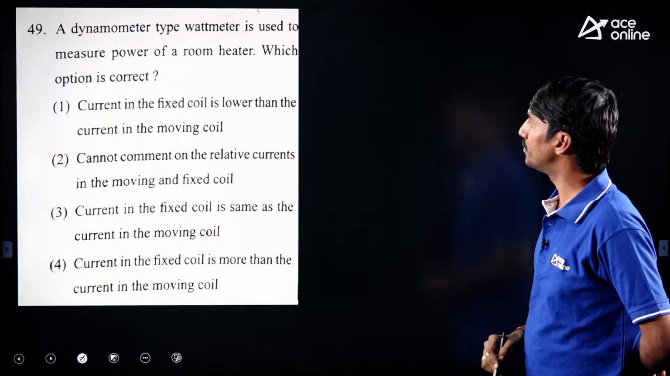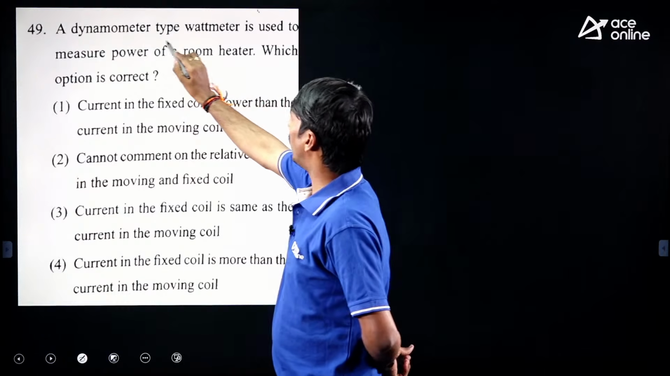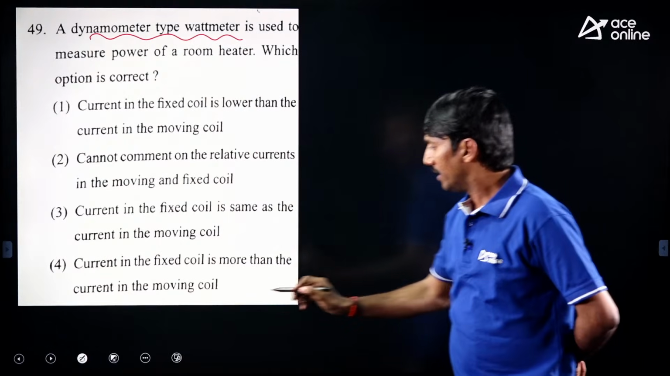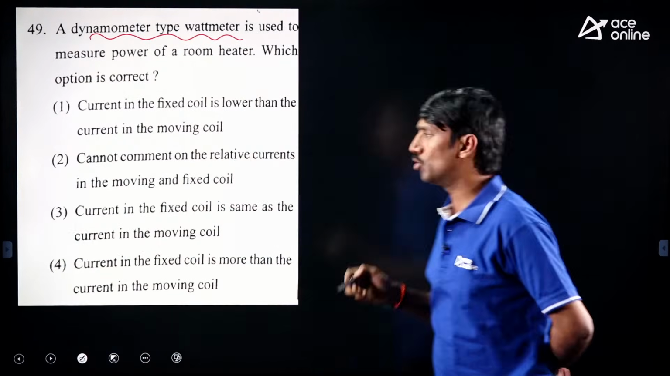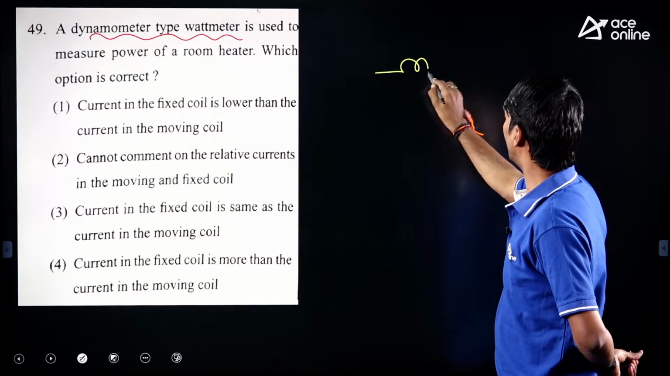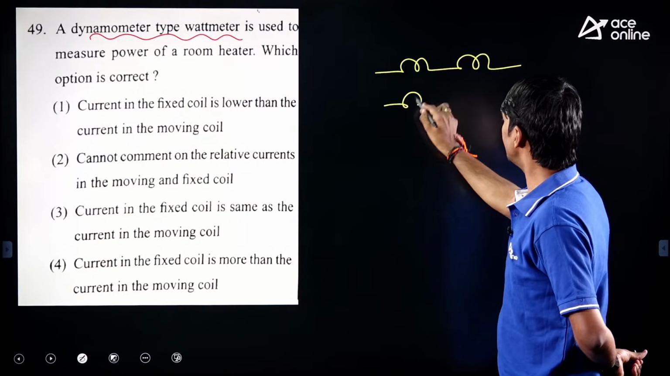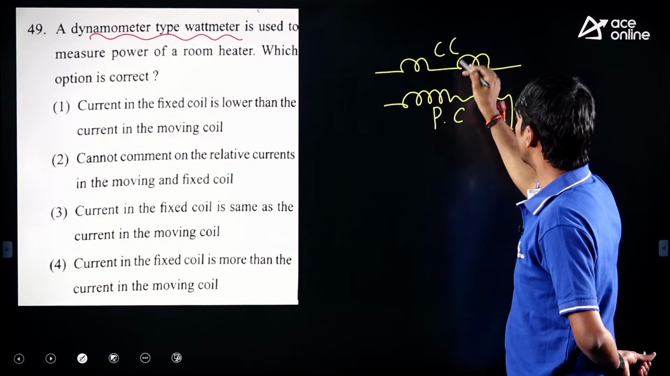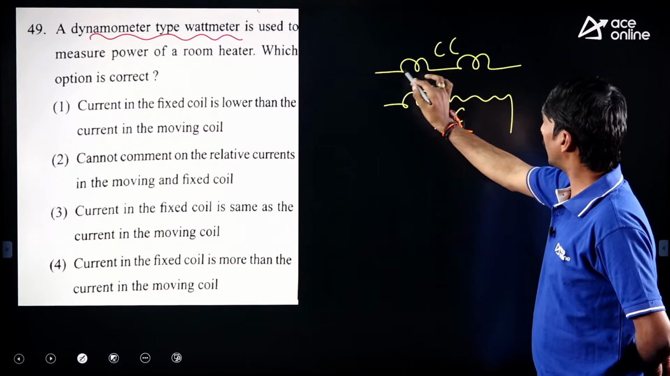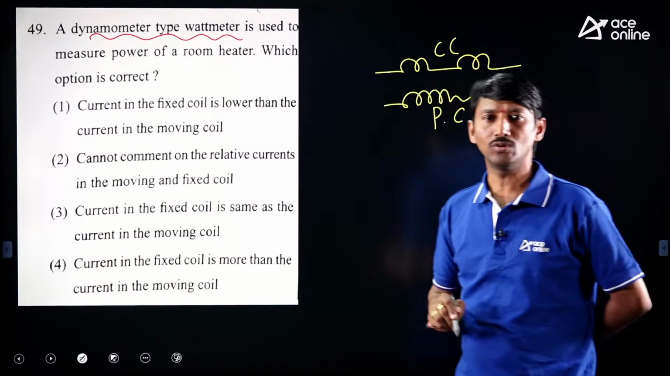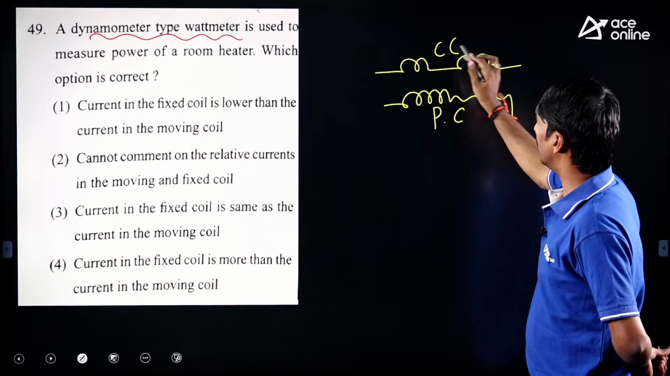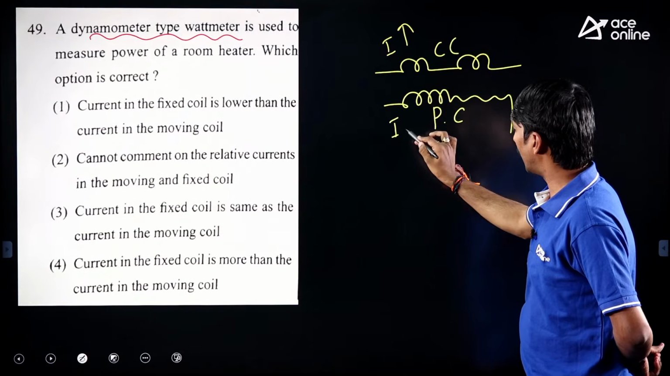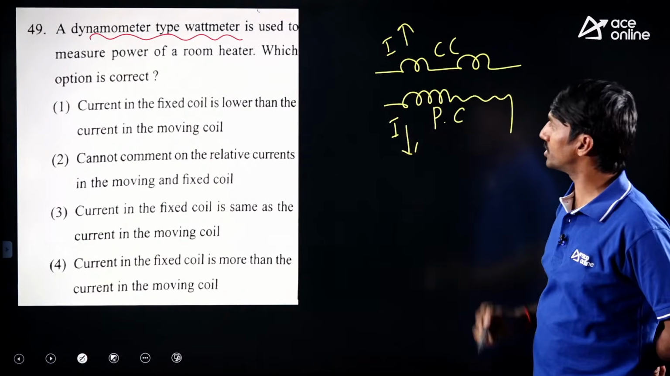Now the next question is on a dynamometer type wattmeter. This is a little bit conceptual one. Every wattmeter will have two coils, that is, one is a current coil and the other one is a potential coil. Generally the current coil will be connected with the load. So therefore in the current coil the current will be more and in the potential coil the current will be less. So that's what the question is.